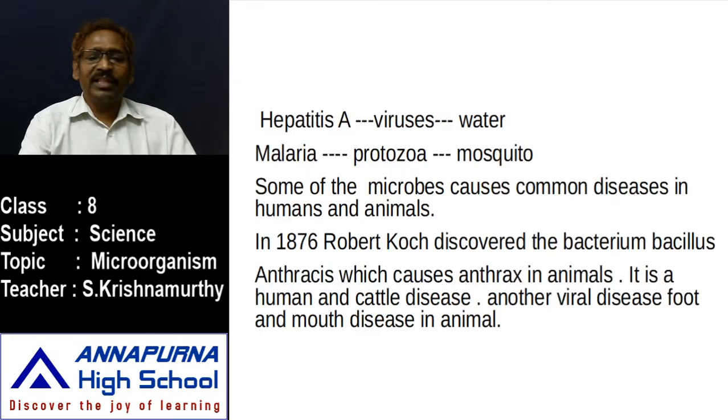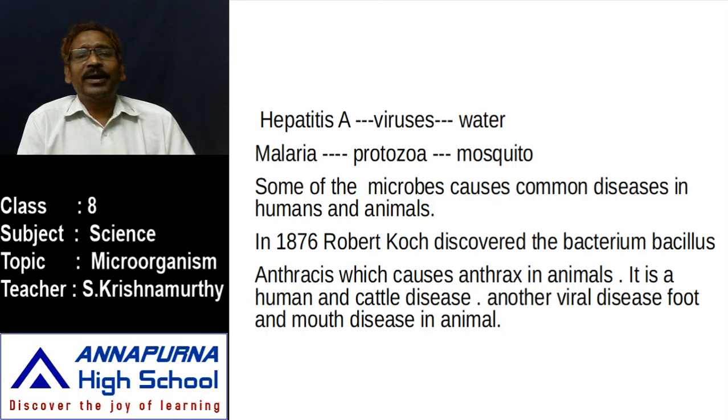Another viral disease is hepatitis. You know very well about hepatitis. What is hepatitis? The tissues where hepatic cells are present are known as hepatic tissues. Where are the hepatic tissues? They are present in the liver. The entire liver is made up of hepatic tissues.